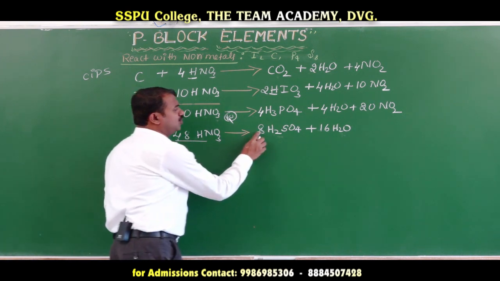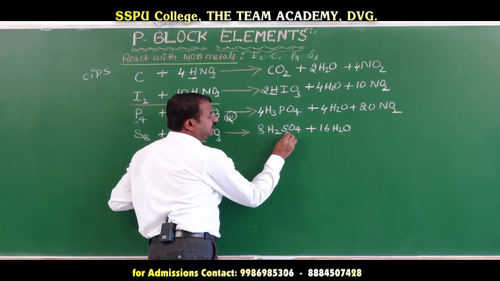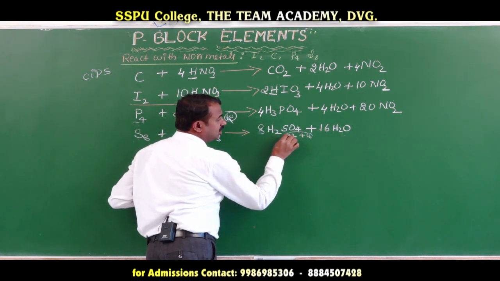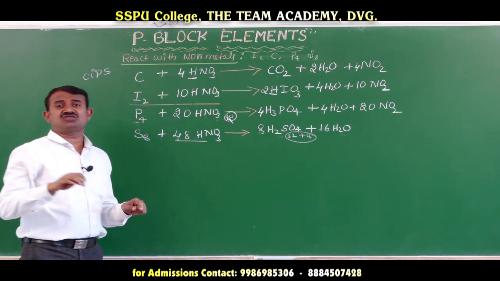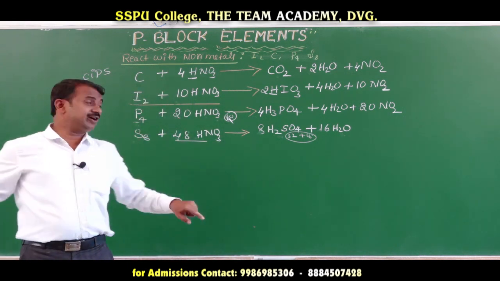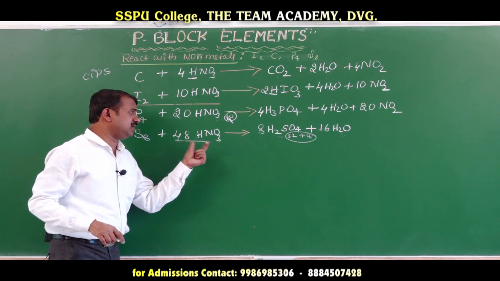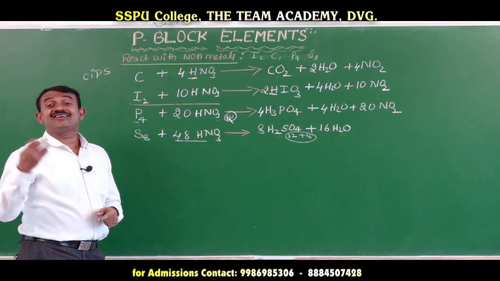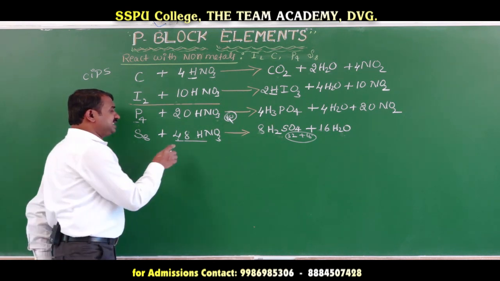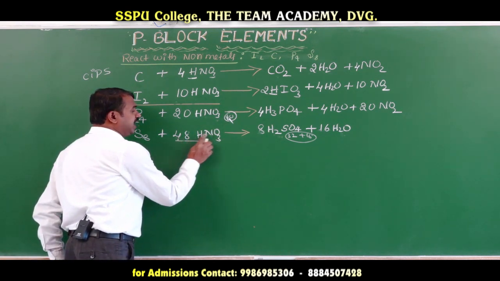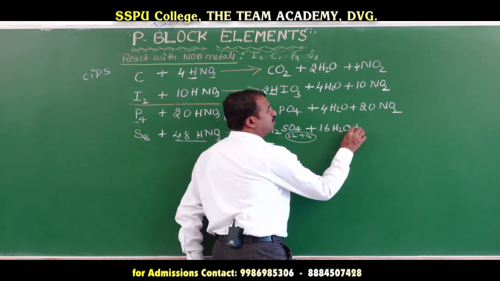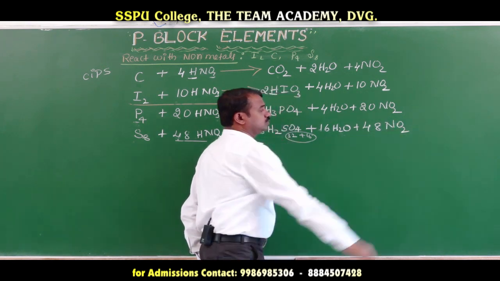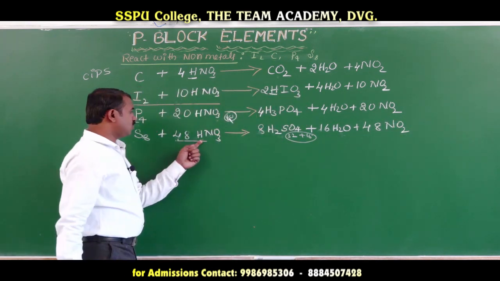Out of 144 oxygen here, 32 oxygen plus 16, 32 plus 16 means 48 oxygen is consumed. When 48 oxygen is consumed, the remaining 96 oxygen is there. 96 oxygen and 48 nitrogen means you release 48 molecules of NO2.